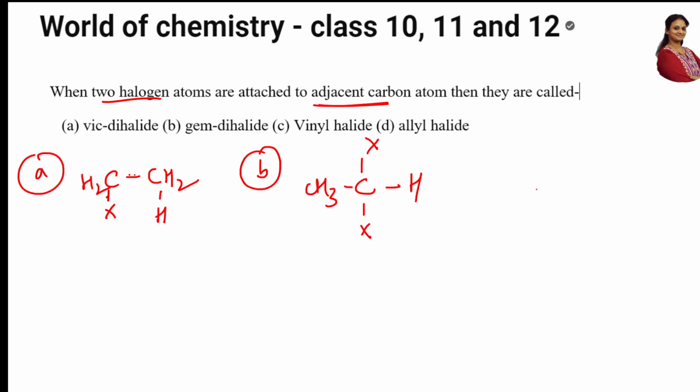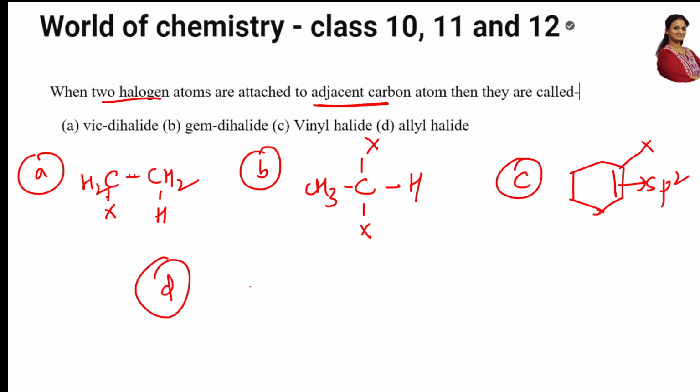Then C, vinylic halide. Let me draw vinylic. This is your double bond, this is X. And what is the specialty of this? This is sp2 hybridized. The third one, or the fourth one, is allylic halide. Let me take this double bond and this is X.